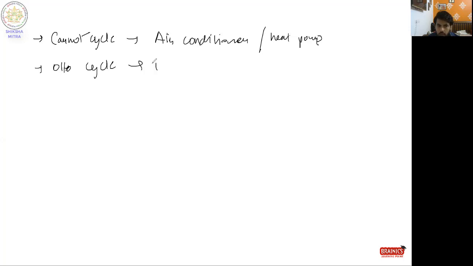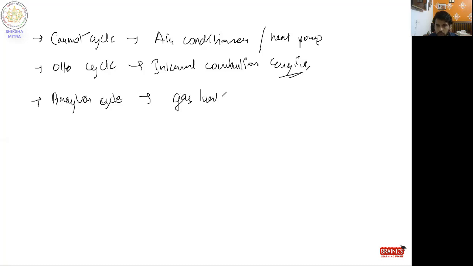Otto cycle, internal combustion engine. The engines of our motor vehicles are known as internal combustion engines, so our motorcycle engines work on Otto cycles. Next is the Brayton cycle, gas turbine engines, like engines of rockets or air force jets. These are all gas turbine engines, which work on the principle of the Brayton cycle. These are the different cycles.